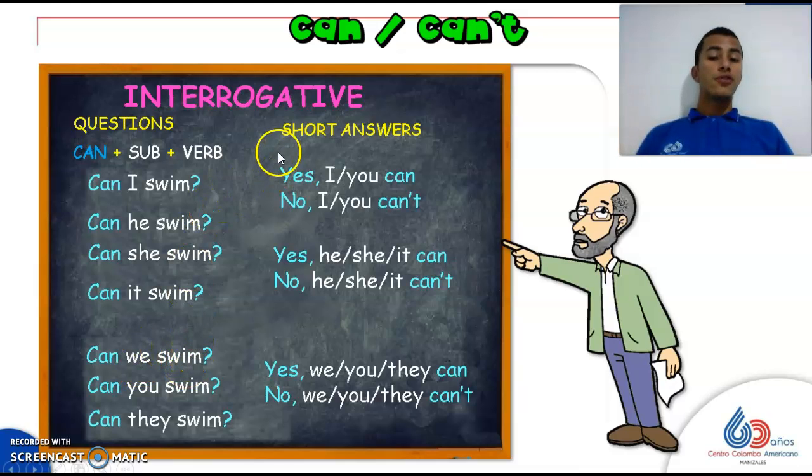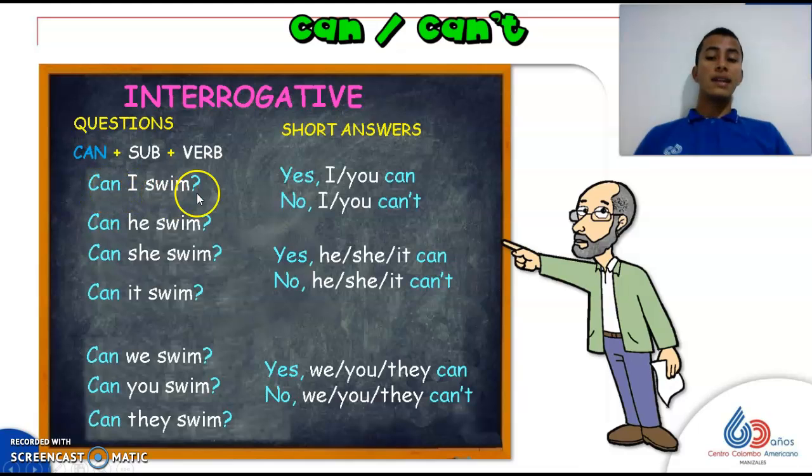Now in English, most English speakers tend to answer questions in a short form, in a short manner, as we do with the auxiliaries we have in English for the present simple, which are do and does. When we say, for example, does she speak English? Yes, she does. No, she doesn't. So it's the same thing here.